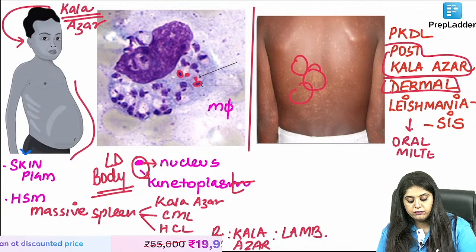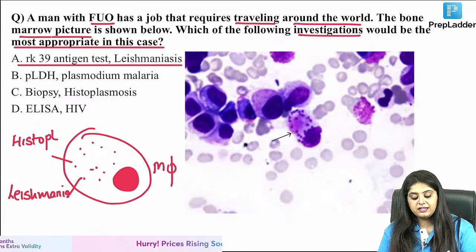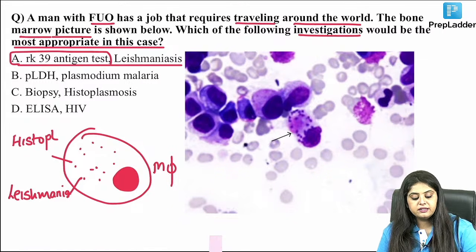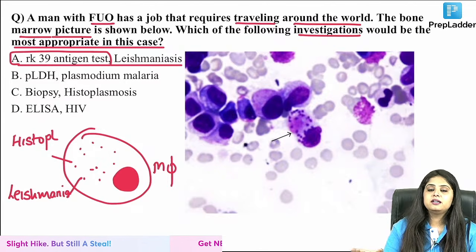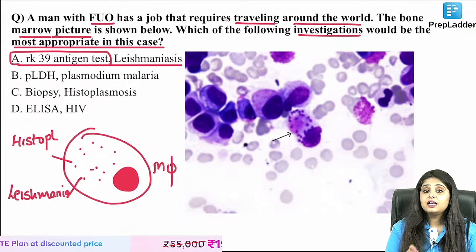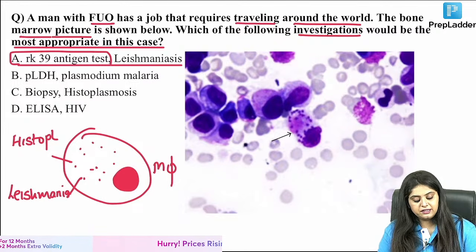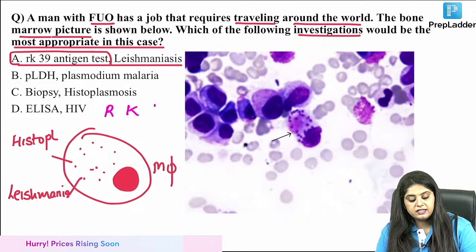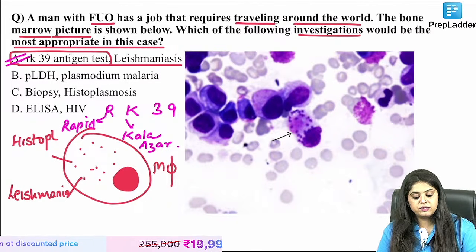This all you know from pharma, you are good at it anyway. Coming back, if you had to do a rapid test, ma'am, which test? The test we do is RK39. Every disease has a card test. Malaria has the malaria card test, COVID has the COVID card test, HIV has the HIV card test, UPT is the urine pregnancy test. Remember the name of the Kala Azar card test. It is not the Kala Azar card test, it is the RK39 card test, and you can say RK39 is the antigen. It is a rapid test for Kala Azar. So RK39 is the antigen testing that we have for Kala Azar, which was the answer over here.